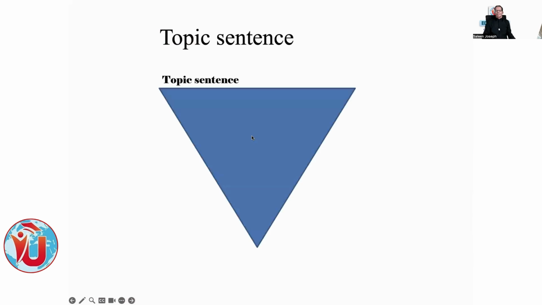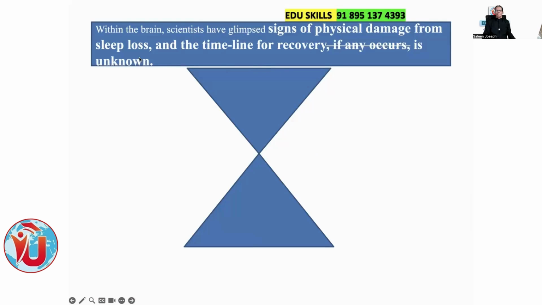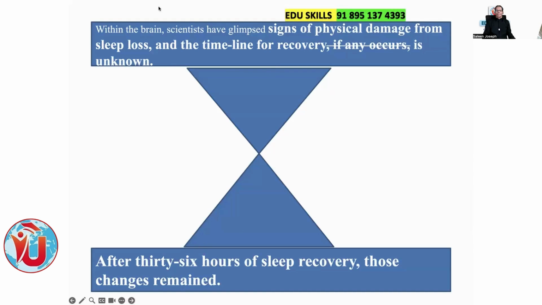Every paragraph has a beautiful structure. The first sentence is the topic sentence, the important sentence, and the last sentence, the conclusion, means the same. The idea is damage from sleep loss, and the timeline for recovery, if any recovery occurs, is unknown. The topic sentence itself says if any occurs, which means usually it doesn't occur. So after 36 hours of sleep recovery, those changes remained, which means there was no recovery.